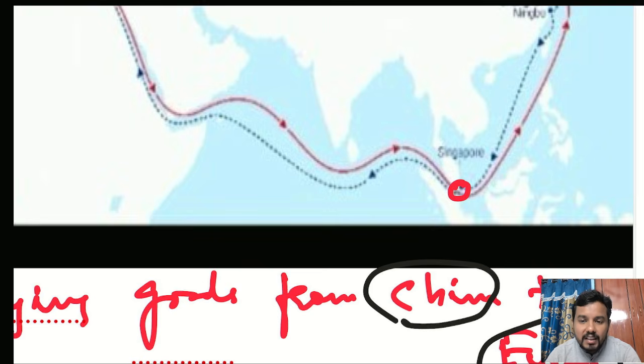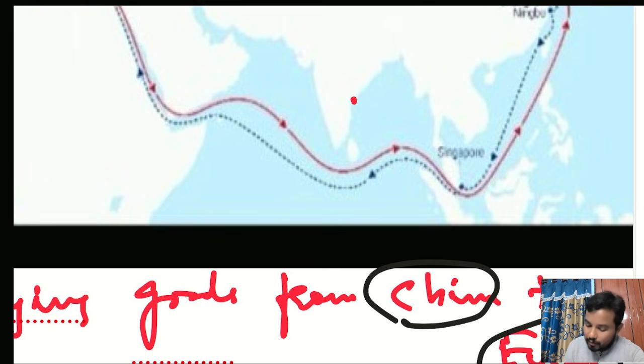And also the other disadvantage of depending upon the Singapore ICTTS or Colombo ICTTS was maritime dependency. We want maritime independence. Now what does this maritime dependency mean? For example, think of a scenario where India is exporting goods from Visakhapatnam port to, let us assume, China. Say we are exporting something from Visakhapatnam to China.